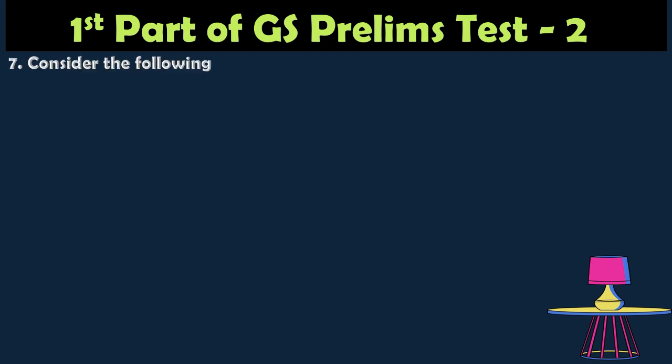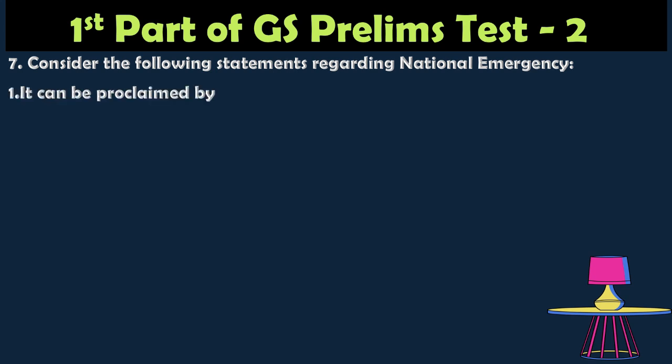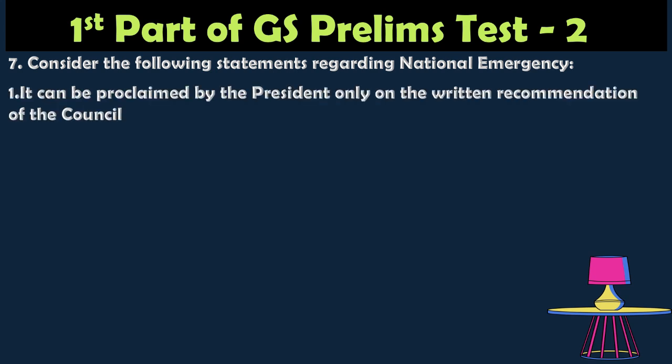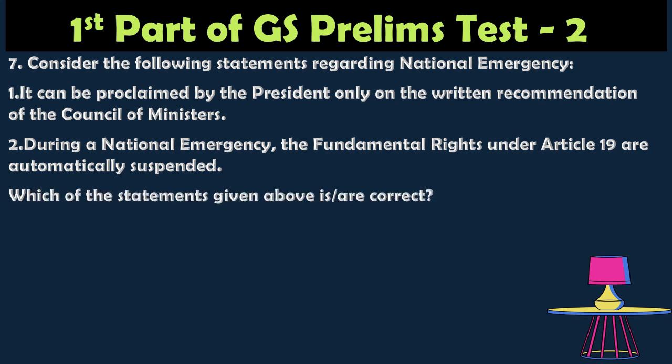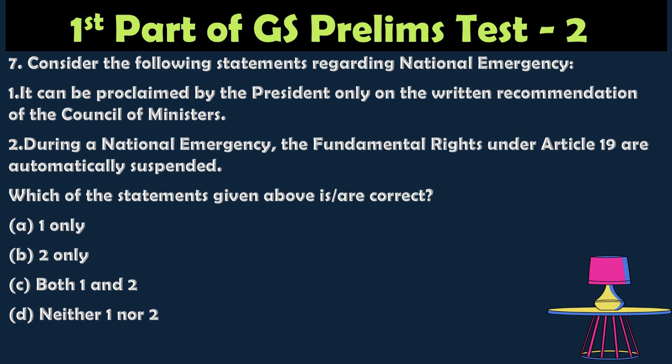Question number 7. Consider the following statements regarding the national emergency. 1. It can be proclaimed by the President only on the written recommendation of the Council of Ministers. 2. During a national emergency, the fundamental rights under Article 19 are automatically suspended. Which of the statements given above is correct? Option A 1 only, option B 2 only, option C both 1 and 2, option D neither 1 nor 2.